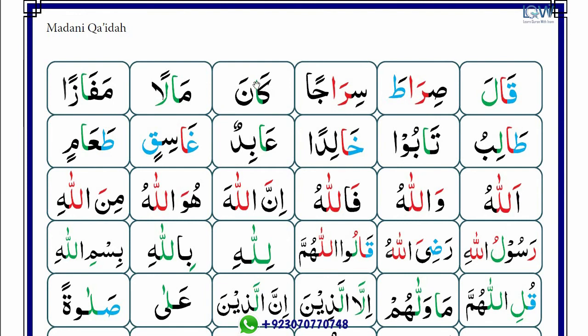Next, there is a thin letter before the alif, so you have to read with thin voice. Kaf alif zabar ka. Noon zabar na. Kana. There is alif madda, so you have to read with thin voice. And alif has come after double zabar, that's why don't read it during spelling. Mim alif zabar ma. Lam two zabar lan. Malan.